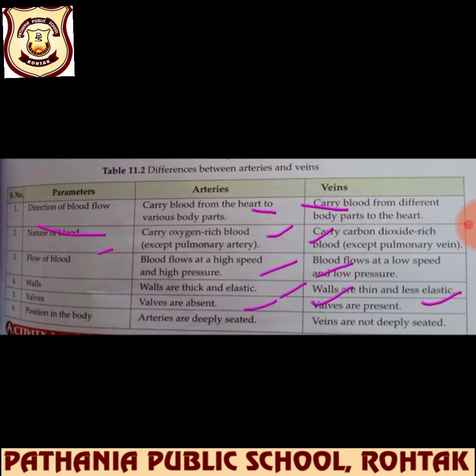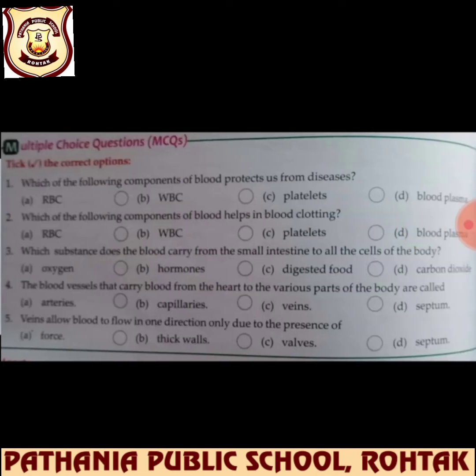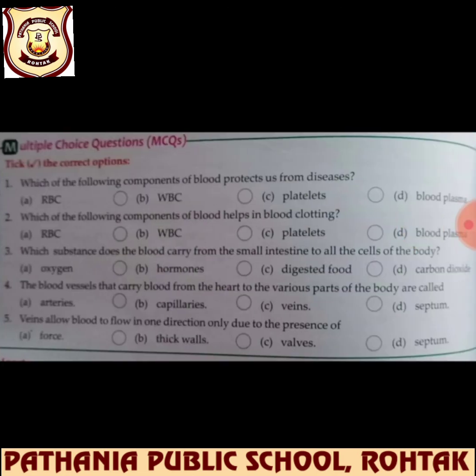Position in the body: arteries are deeply seated, means you can't see the arteries of your hands, right? But you can see the blue veins definitely in your hands, beta. The blue veins you are seeing are veins, and arteries are deeply seated, so you can't see them. So these are the differences that we have covered.